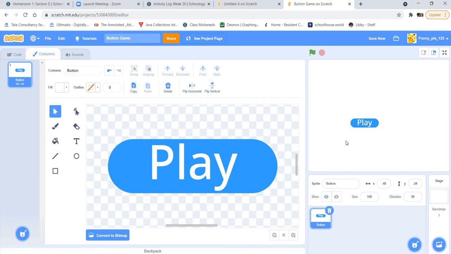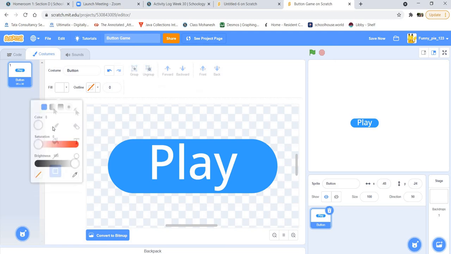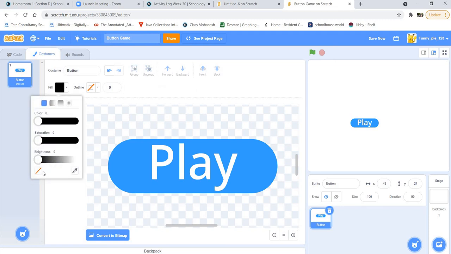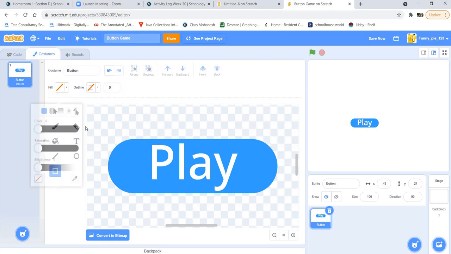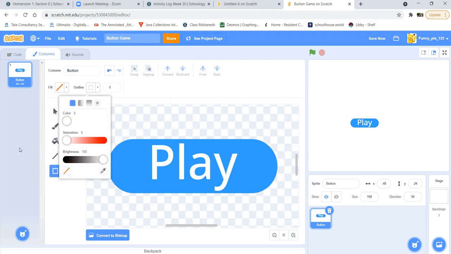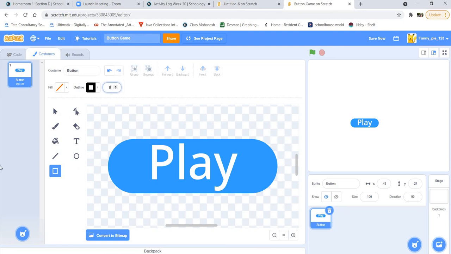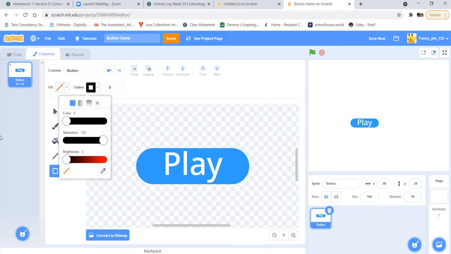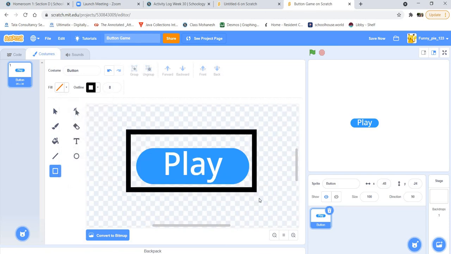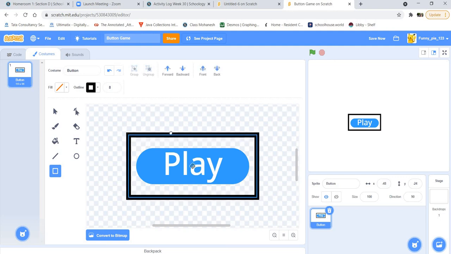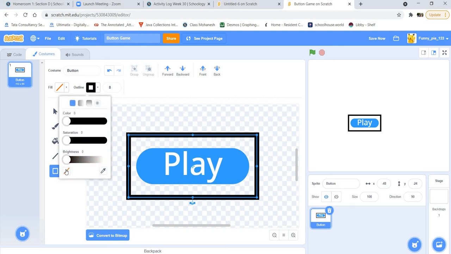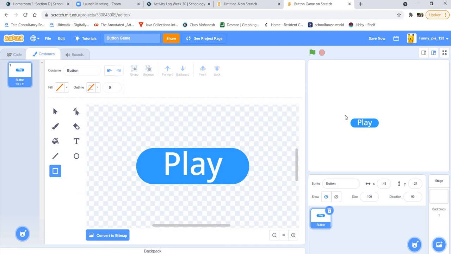Good. Next, we can see that it's cutting off the edges when you go to full screen a little bit, and we don't want that. So what we're going to do to prevent that is go to the rectangle tool and then make the fill blank: click on this line tool to make it blank. And the outline we will make black just for now, and then we will make it 8. And then what we will do is make a rectangle going all around the play button. Then center that also. And then we'll change back to line. So now you can see there are no glitches in the drawing.